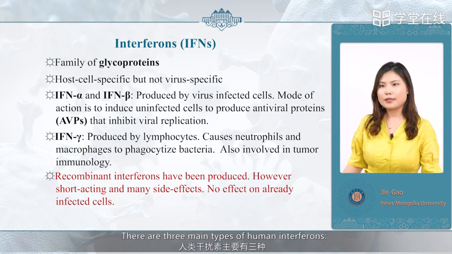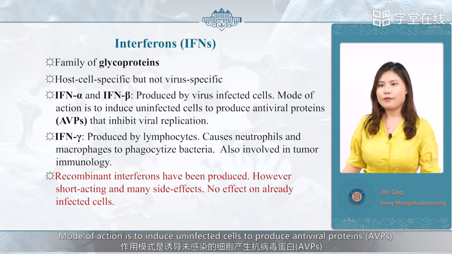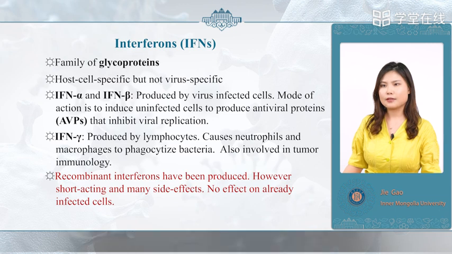There are three main types of human interferons: alpha interferon, IFN-alpha, beta interferon, IFN-beta, and gamma interferon, IFN-gamma. Some virus-infected host cells produce substances called alpha and beta interferons. Their mode of action is to induce uninfected cells to produce antiviral proteins, AVPs, that inhibit viral replication.